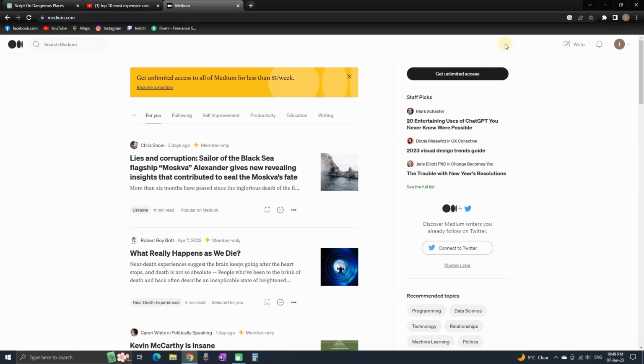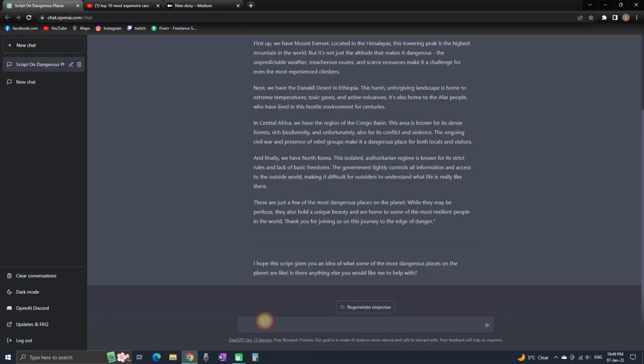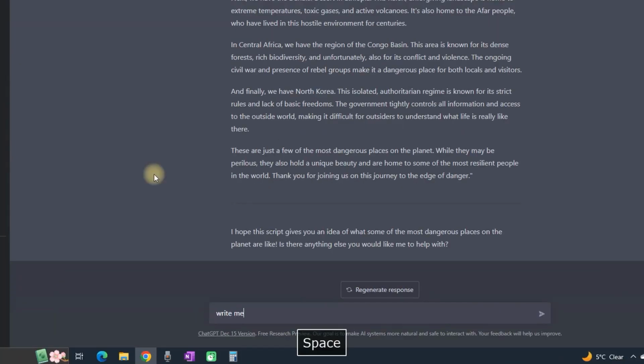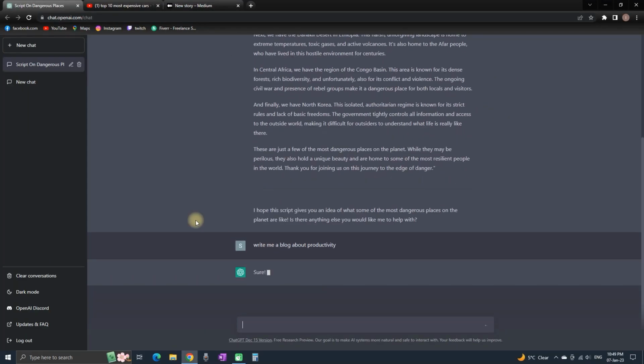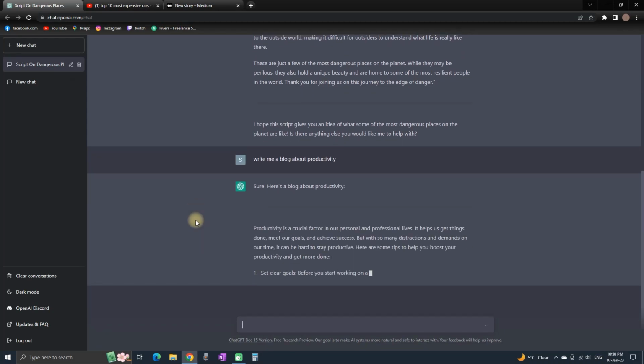So basically in here how it works is on your main page you want to click on write, and then it's gonna open you another window which you can select your title and tell your story. You can write about anything you want, and for example let's make a blog about productivity. So I go into ChatGPT and I ask him to write me a blog about productivity. And then in a matter of less than 1 minute I'm gonna have the script for it that is gonna be ready to post on the website.